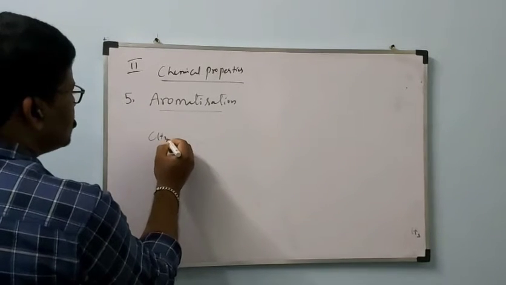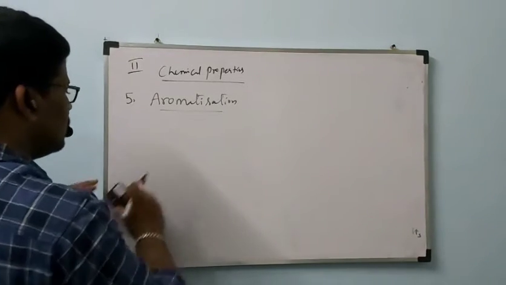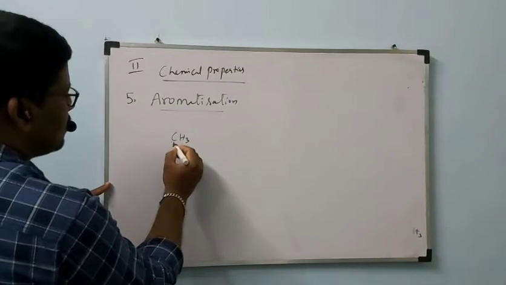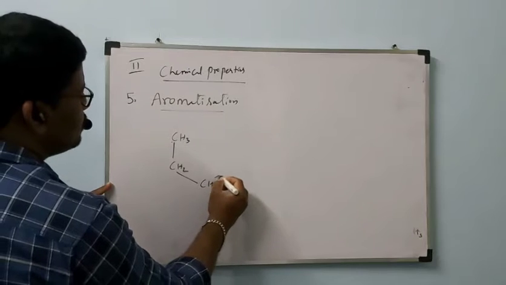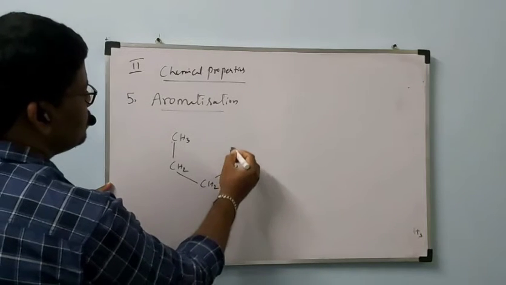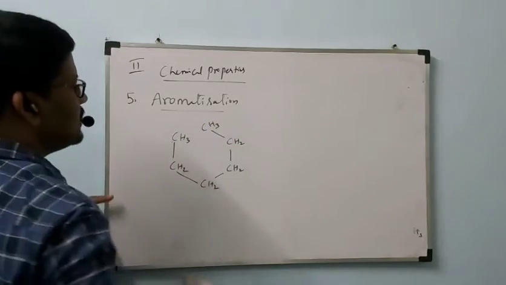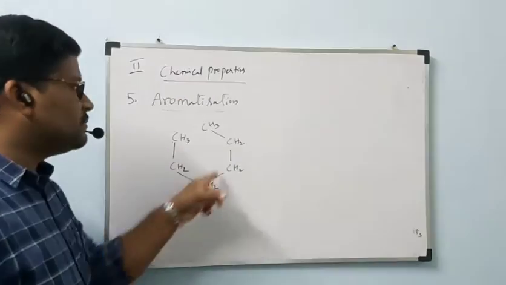Hexane: CH3, CH2, CH2, CH2, CH2, CH3. This is normal hexane only, a straight chain. For our convenience and understanding, I wrote it like this.